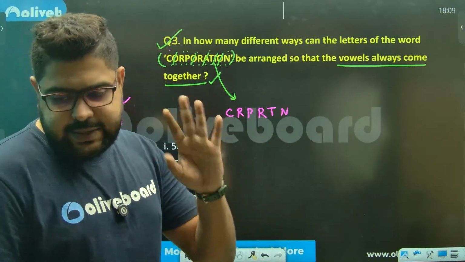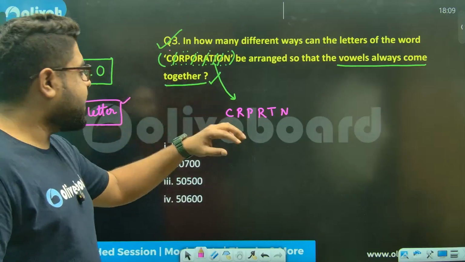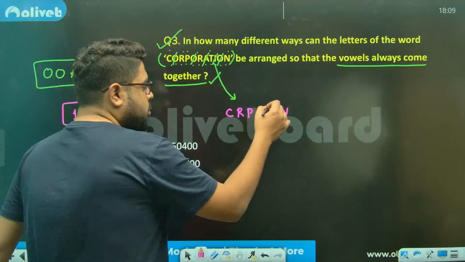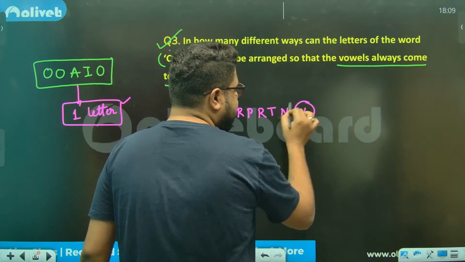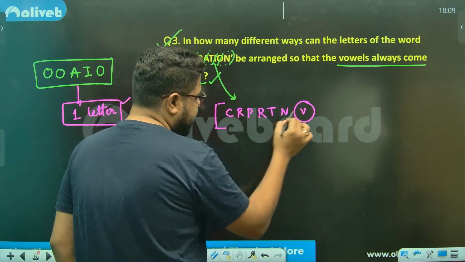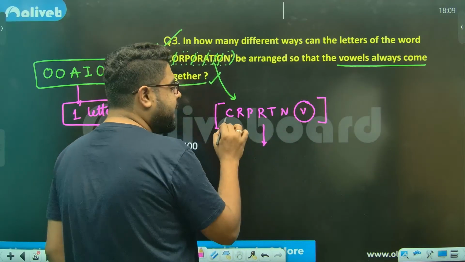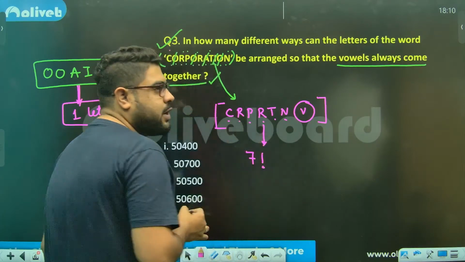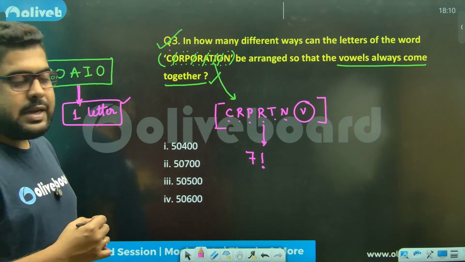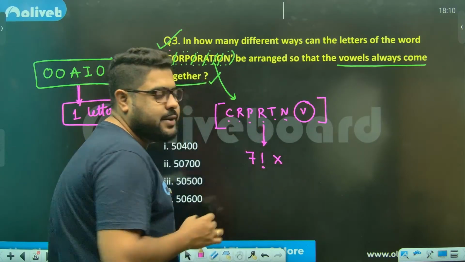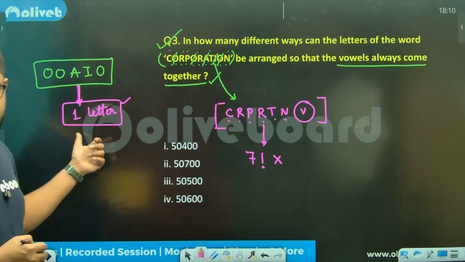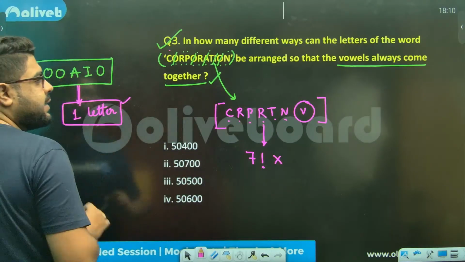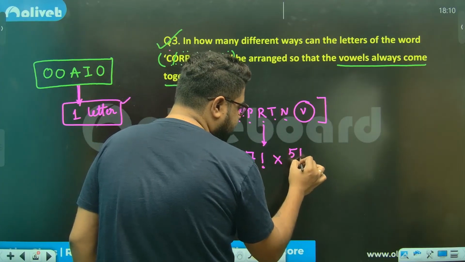All 5 vowels together make one letter. So this is the vowel letter V. This means I will now be able to permute them. How many letters? 1, 2, 3, 4, 5, 6, 7. So they will get permuted in 7 factorial ways because 7 letters are there. Now, my work is not done. These vowels will get permuted among themselves. There are 5 letters, so they will get permuted in 5 factorial ways.